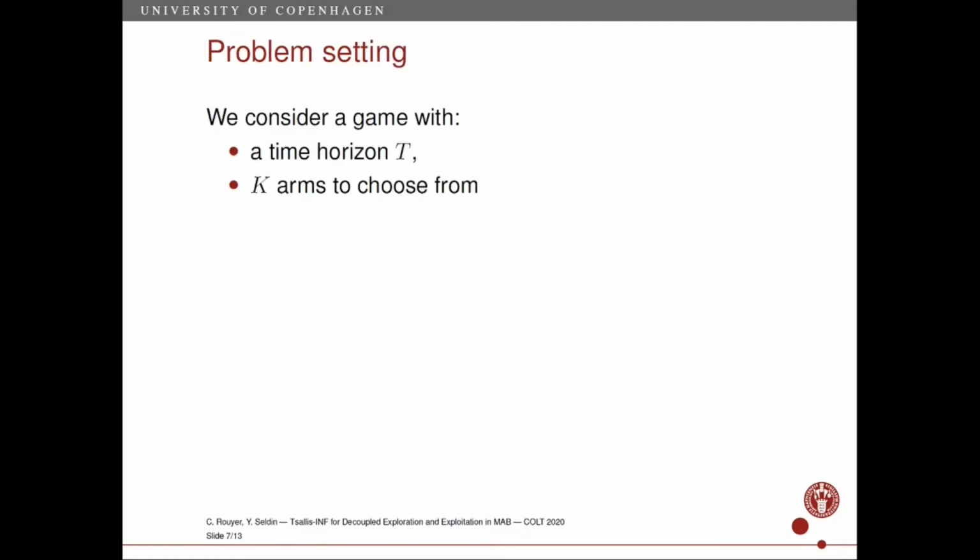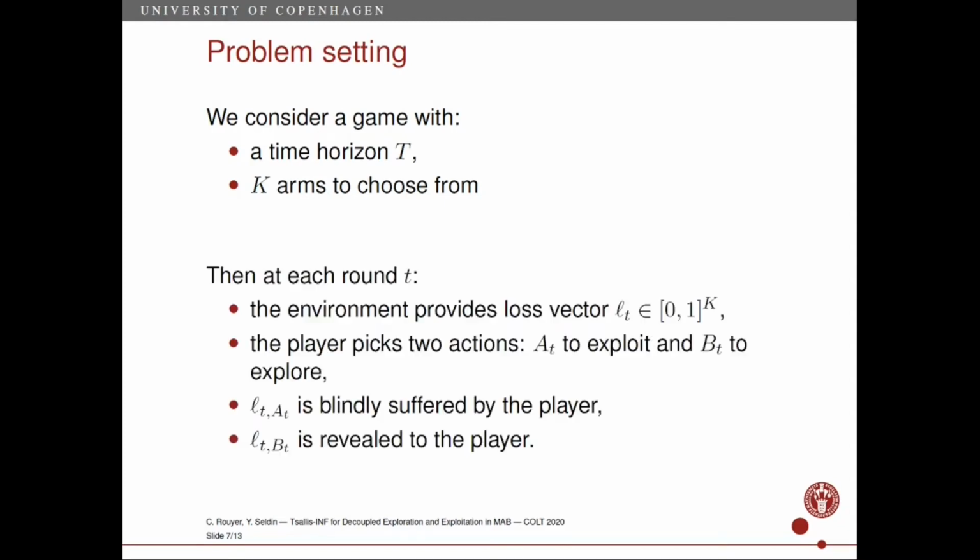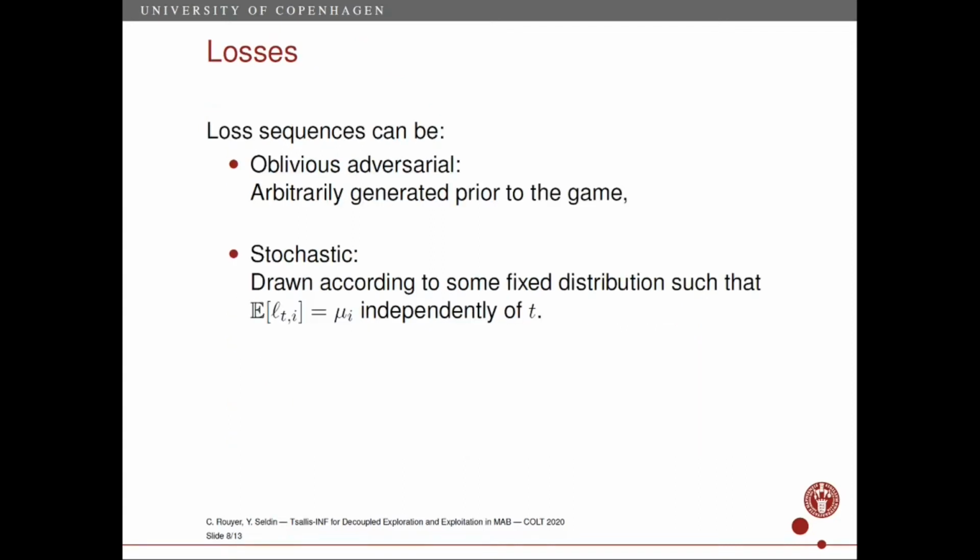We consider a repeated game with K arms. We analyze the performance of the game until a time horizon T, but the learner does not know the value of T. At each round t of the game, the environment picks a loss vector such that the loss of each arm is in the 0-1 interval. Simultaneously, the learner picks an arm A_t to exploit and an arm B_t to explore. The two arms are allowed to be identical. Then the learner blindly suffers the loss of A_t and observes the loss of B_t without suffering it.